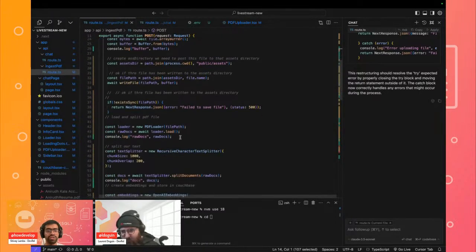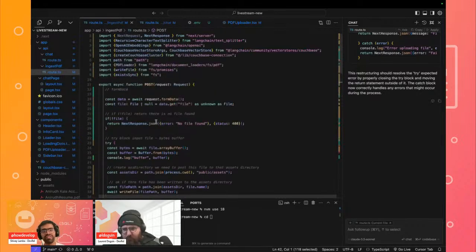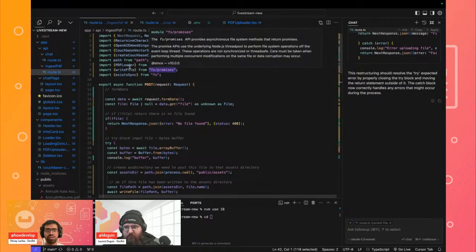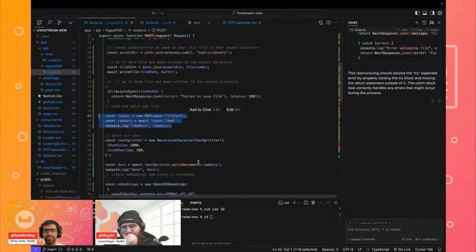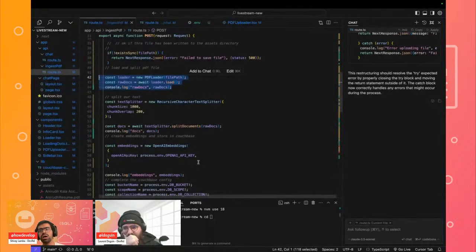Then we used an npm package for LangChain so that we can load a PDF document, because LangChain supports different types of files, whether CSV files, PDF files, or docs files. It has a dedicated loader so that it can split your document for you.